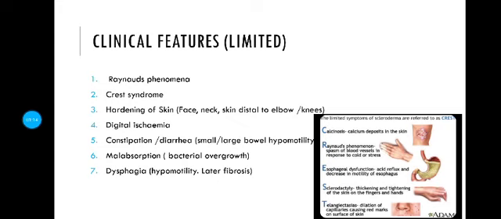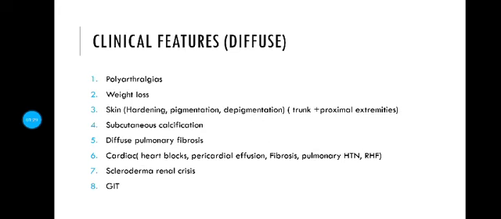There can be hardening of skin, there can be digital ischemia, there can be constipation and diarrhea, there can be malabsorption due to bacterial overgrowth, and there can be dysphagia due to hypermotility and later fibrosis of the gut. And for diffuse systemic sclerosis, we can see polyarthralgias, weight loss, calcification, pulmonary fibrosis, skin thickening.